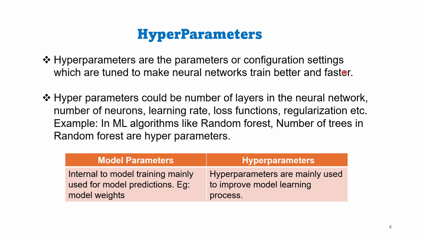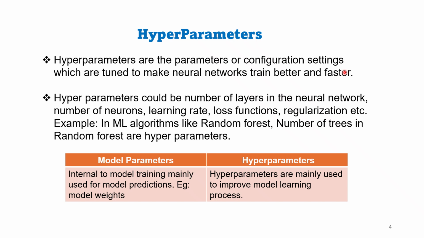There are two types of parameter models in AI. One is model parameters and the other one is hyperparameters. Model parameters like weight, bias are internal to model training, which are used for predictions. If you are new to machine learning, then weight is nothing but a numerical value. Let's say while training an AI model for identifying a fruit like apple in a picture, weight for apple, which is red in color, could be 0.7. For apple, green in color, weight could be 0.3.